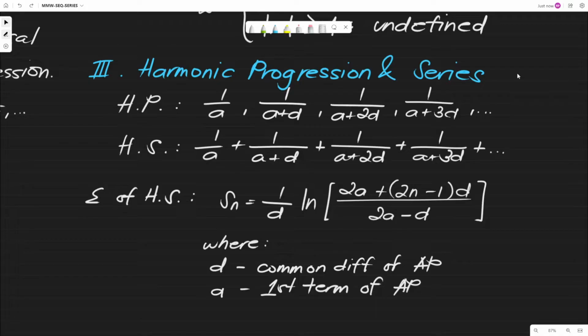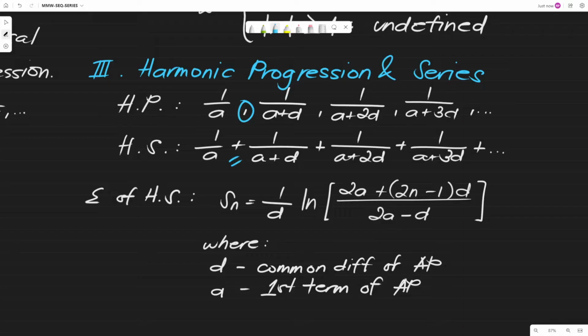So for the format of the harmonic progression, we have 1 over A plus D, 1 over A plus 2D, 1 over A plus 3D, so on and so forth. If you notice, the denominator is the arithmetic progression. Then the numerator, of course, is 1, because it is a reciprocal. Then for the series, it is the same, you just replace the commas with plus. By the way, this A plus D is all from the arithmetic progression. We don't have a specific set of terms for harmonic progression; we literally just borrow from arithmetic progression.